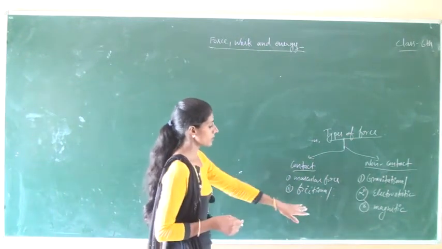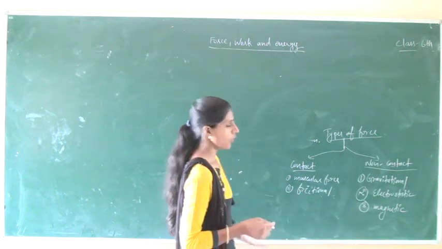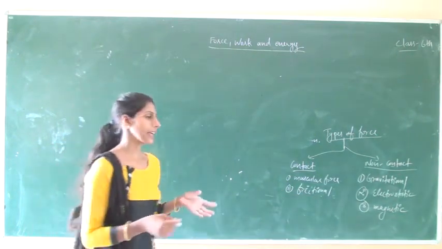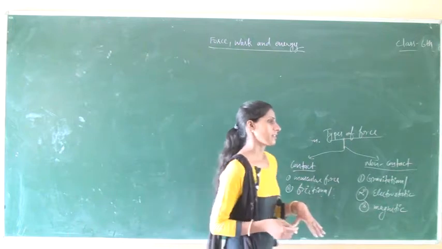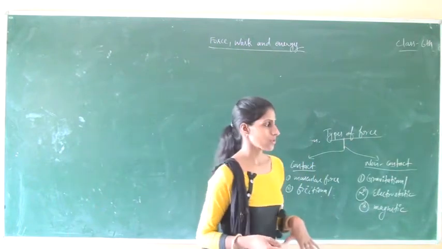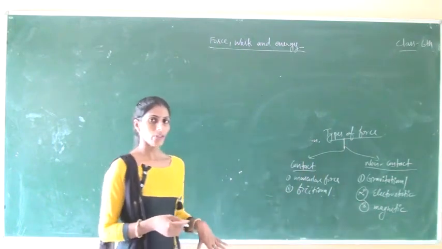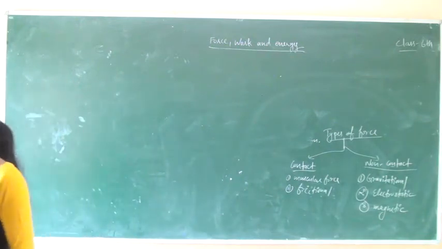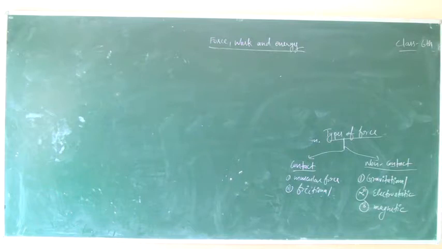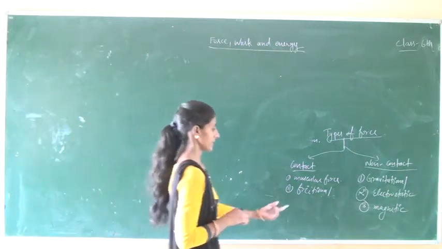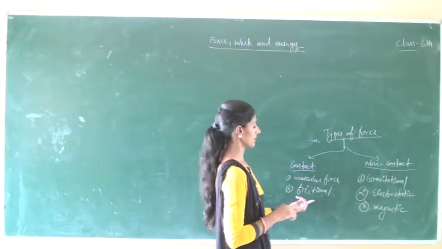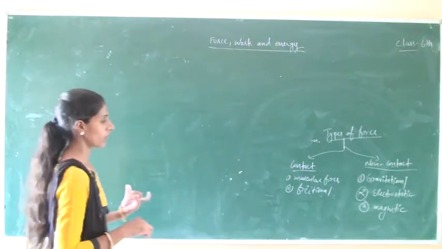In frictional force, when we move on the floor, our feet act with a force on the floor, so we are able to move. Similarly, when one body slides or rolls or tends to do so on the surface of another body, friction acts between the two rough surfaces. Frictional force is generally exerted between two rough surfaces.